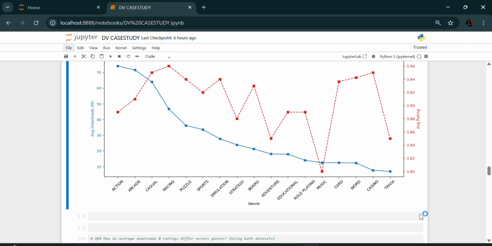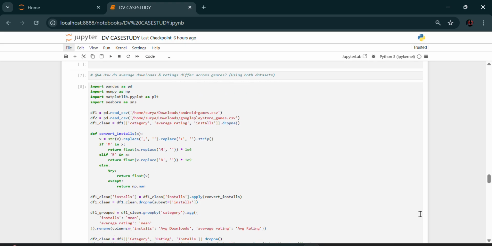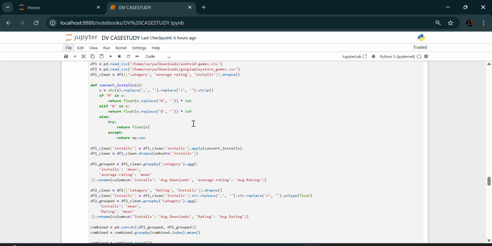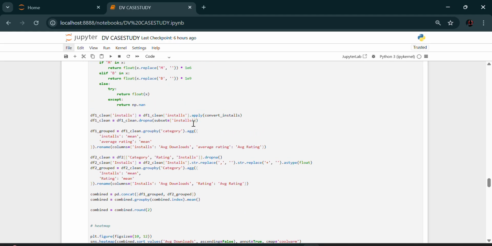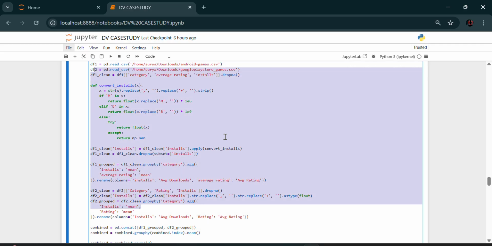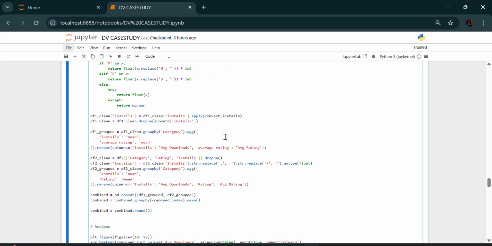Going to question 4, dataset comparison using a heat map. I used both the Google Play Store dataset and the Android Games dataset. In the code, I cleaned both datasets and computed average installs and ratings by genre, combined them into a single table, and created a heat map for visual comparison.